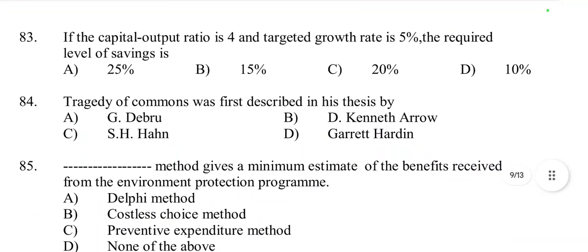Then question number 83. If the capital output ratio is 4 and the targeted growth rate is 5%, the required level of saving is 25, 15, 20 or 10. So we have to find the value by a formula. Here we have to find the level of saving. So saving rate is equal to